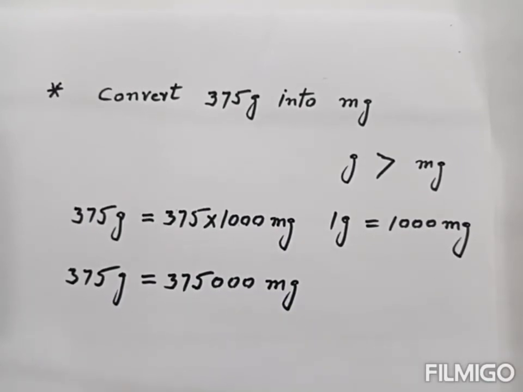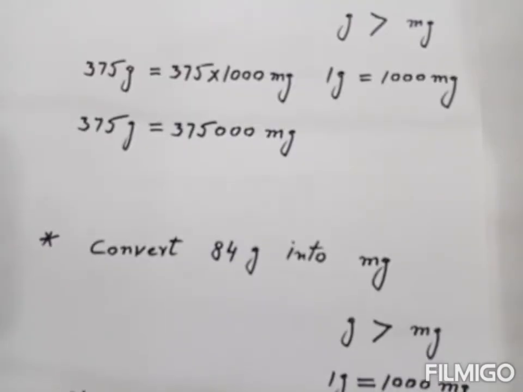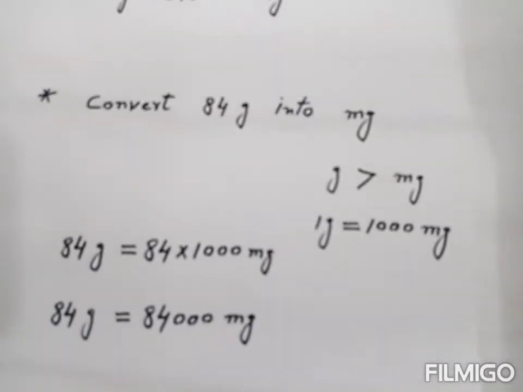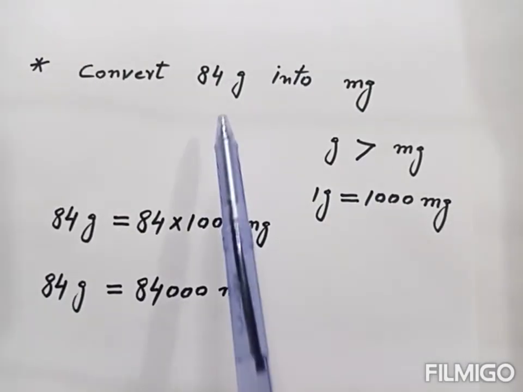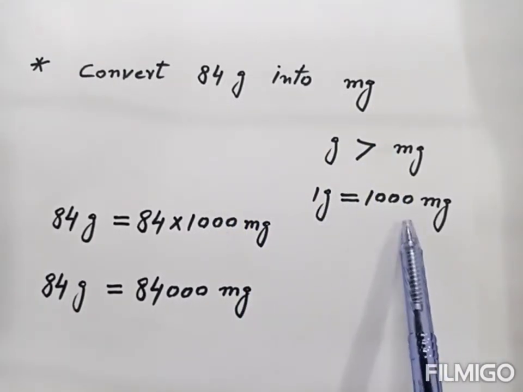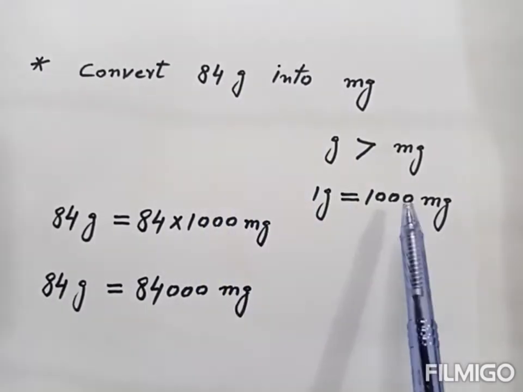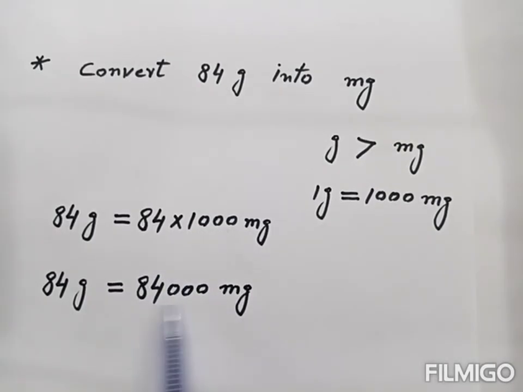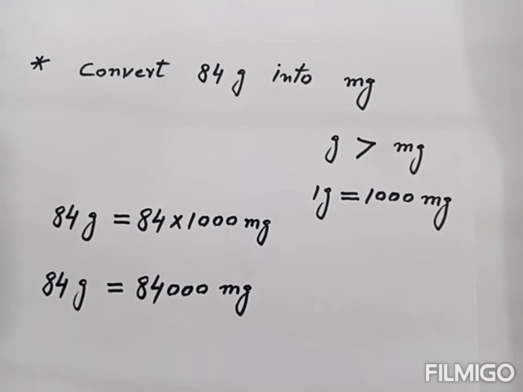Now we take another example. Here we convert 84 gram into milligram, and 1 gram is 1000 milligram. When we convert big unit into small unit, then we multiply this number with 1000. When we multiply, then we get this. So this much gram is equal to this much milligram. This is the answer.